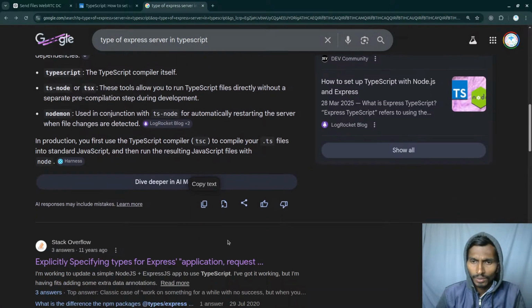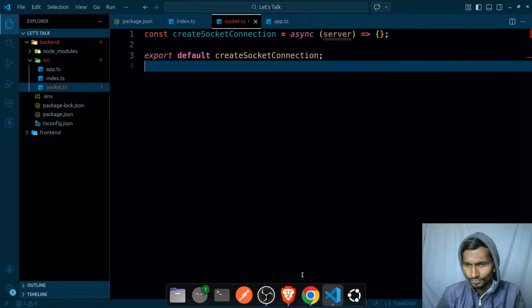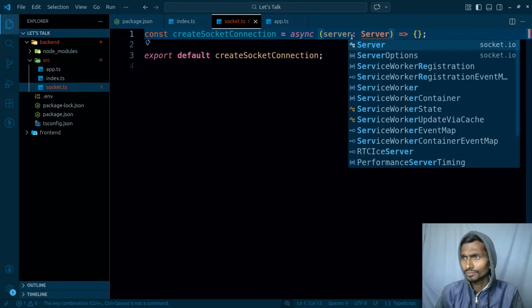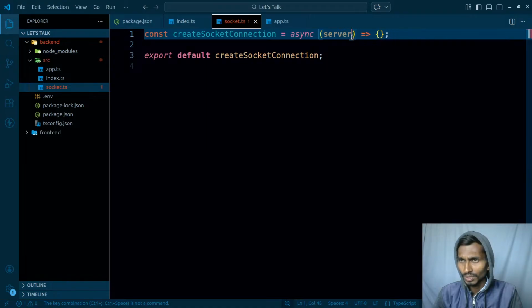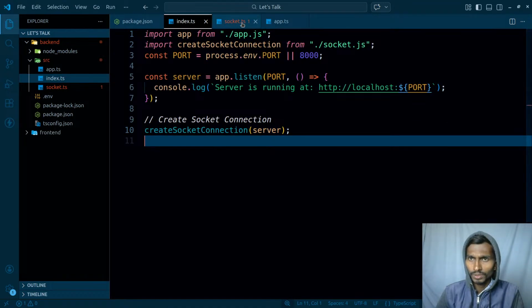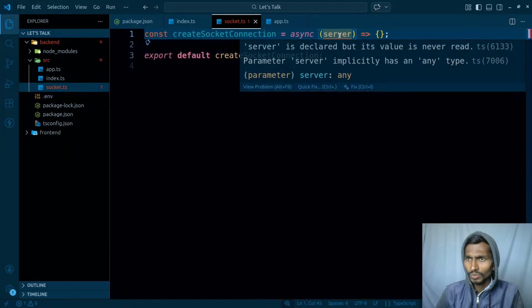Should I directly take the help of ChatGPT over here or not? I don't think that's gonna be the best option. So, server socket.io. It's coming from socket.io. This is not what I want. It is the express server actually. So what I want to know is the type of this. Can I get something directly over here?